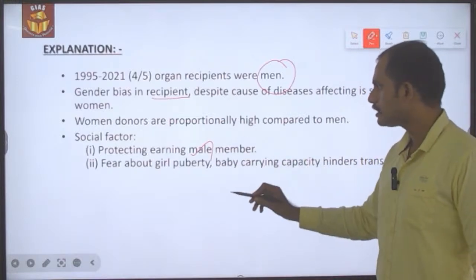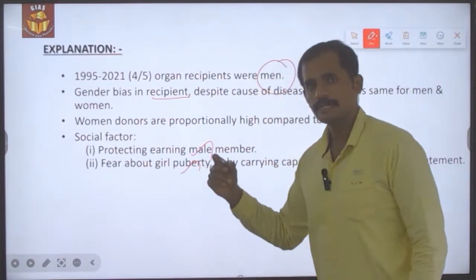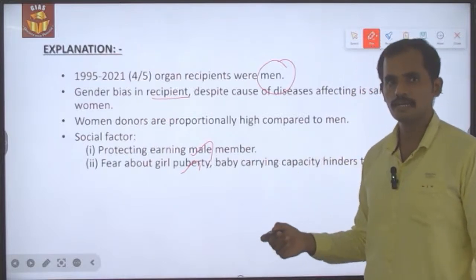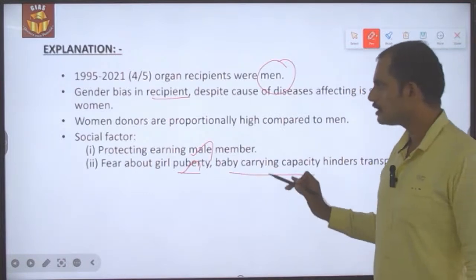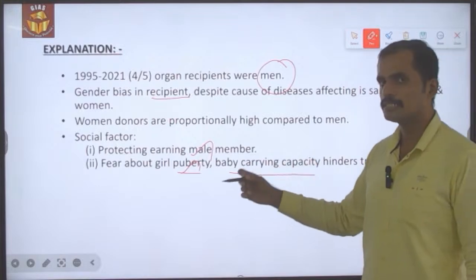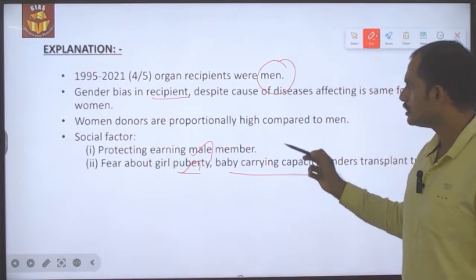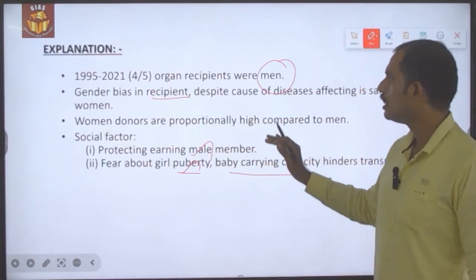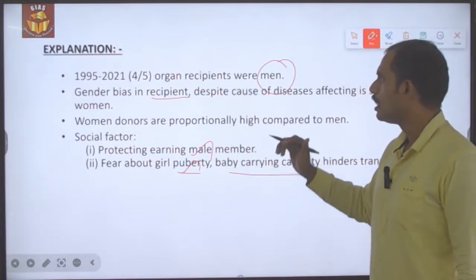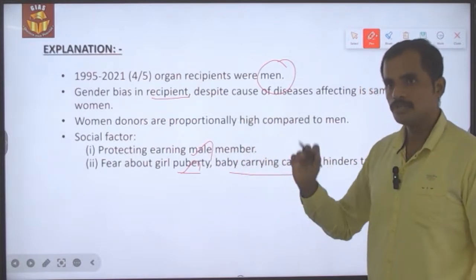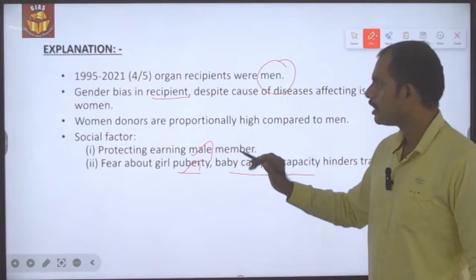transplant treatment. Like in the case of the parents of girl children, they are hesitating to take the organ transplant treatment for their girl child because of the fear about puberty and baby carrying capacity. These are all the things which hinder the parents from making their girl child available for organ transplantation. So this kind of social factors is playing a huge role in reducing the number of women participating in organ transplantation. So this is happening even though the cause of the disease is equally affecting both men and women. So this is on the one hand.